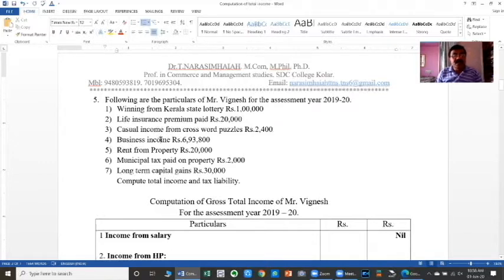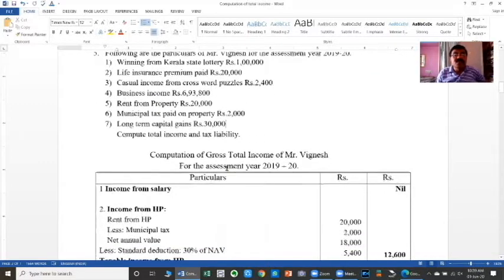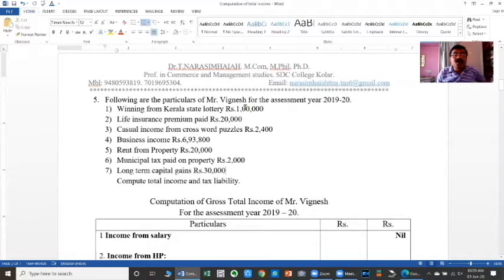Business income is taxable under the head profits and gains of business and profession. Rent from house property is taxable under the head house property. Municipal taxes paid on the property are allowed to be deducted from the rent received to calculate the taxable income from house property. Long-term capital gains, as usual, relate to the capital gains head.